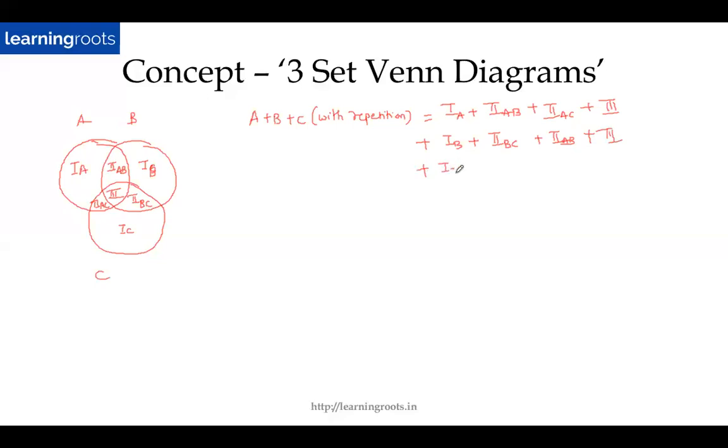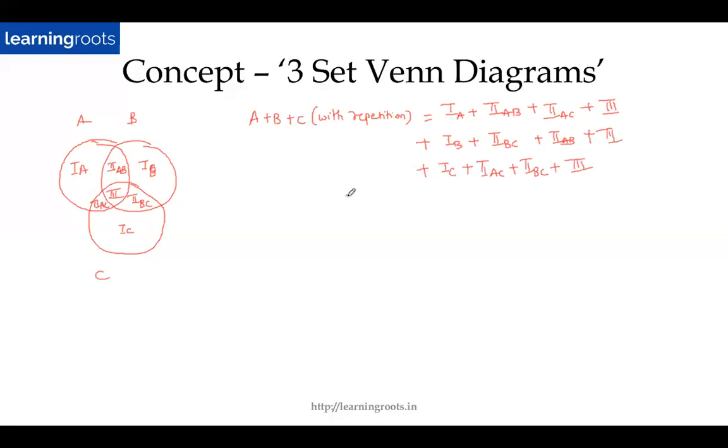Plus 1C plus 2AC plus 2BC plus 3, right? So this is A plus B plus C with repetition. I hope everyone got it. Any problem in this? I'm simply adding up the elements belonging to each, right?